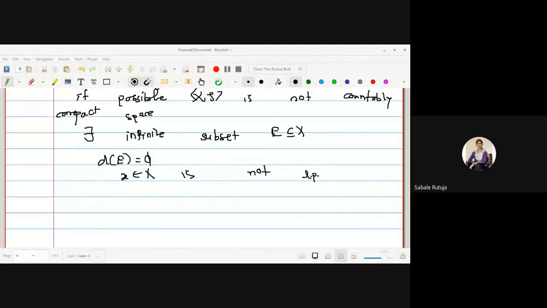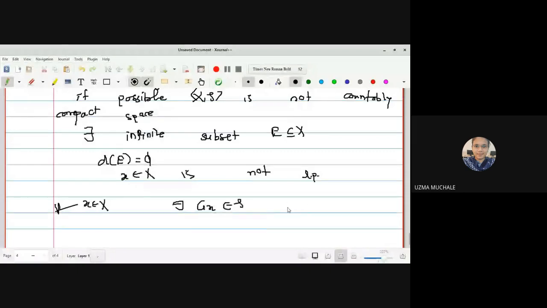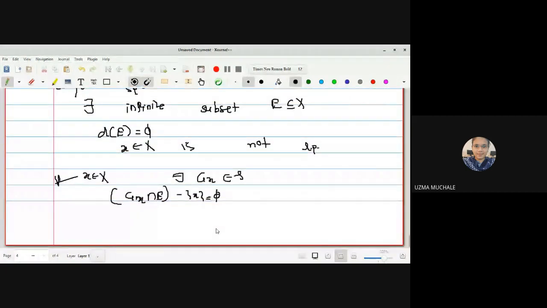There exists an open set G such that G intersection E minus singleton x equals the empty set. So for all x belonging to X, x is not a limit point. So we can say there exists an open set Gx belonging to tau such that the intersection of Gx with the set E minus the point x is equal to phi. Right? Simply we have used the definition of a not a limit point.